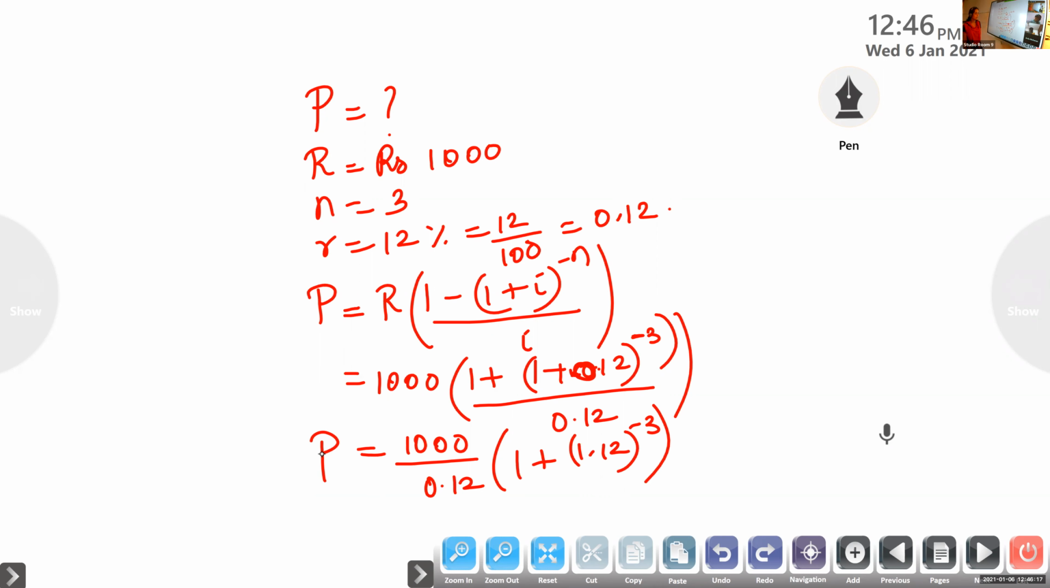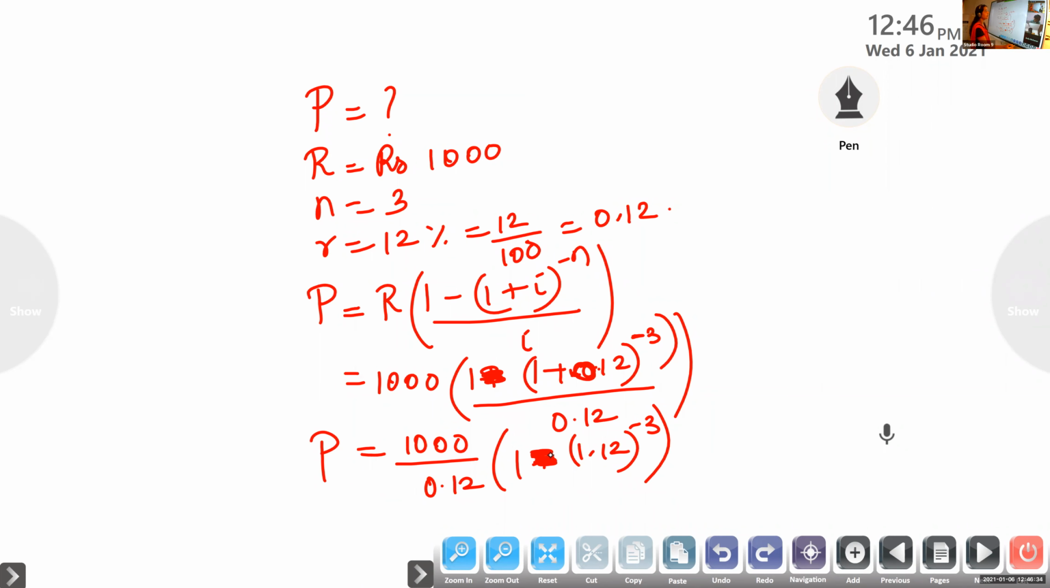1.12 whole raised to minus 3. So what is the value? Isn't it 1 minus? Yes, here it is minus. There I wrote minus. Okay, now is it correct, Karthik?